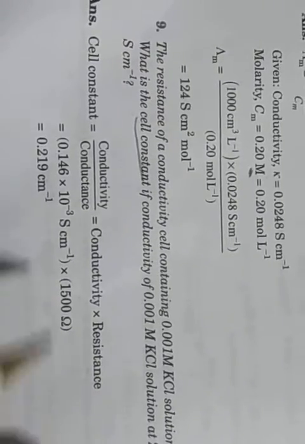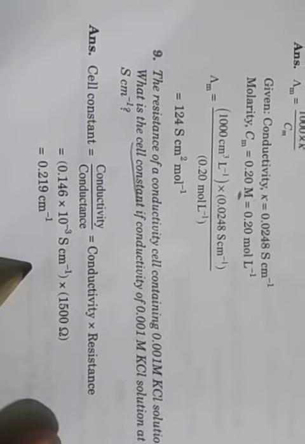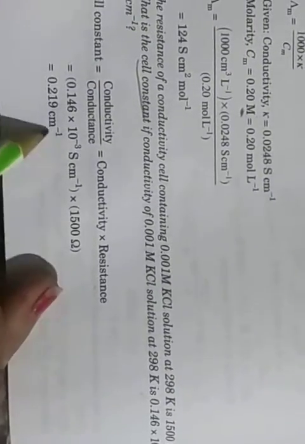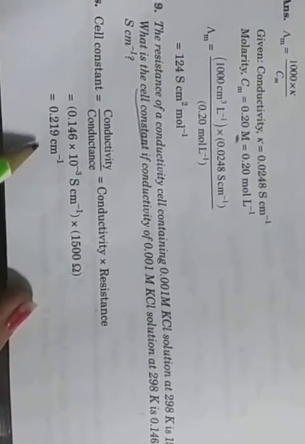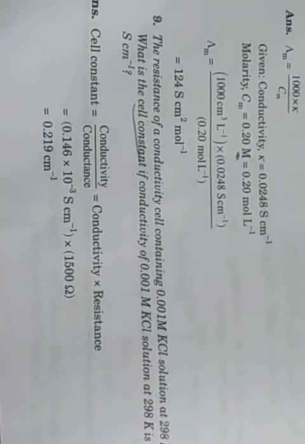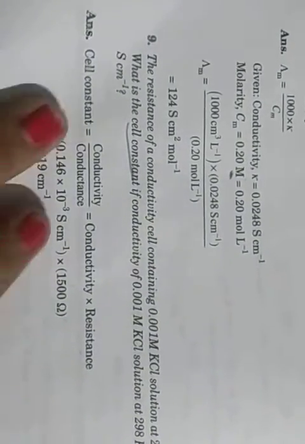So the conductivity is given as 0.146 into 10 to the power minus 3, and the resistance is 1500 ohm. Multiplying, this value comes to 0.219 per centimeter. So this is the cell constant value.